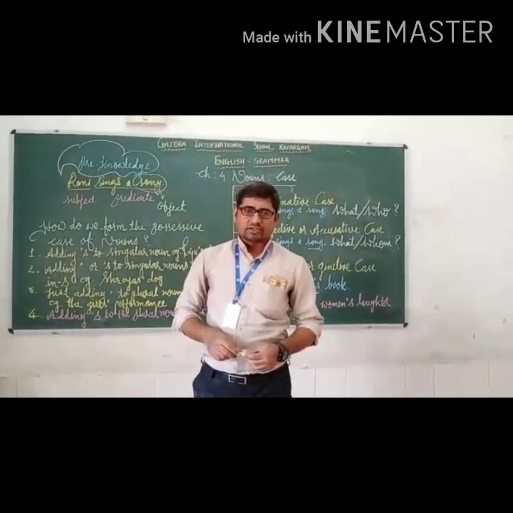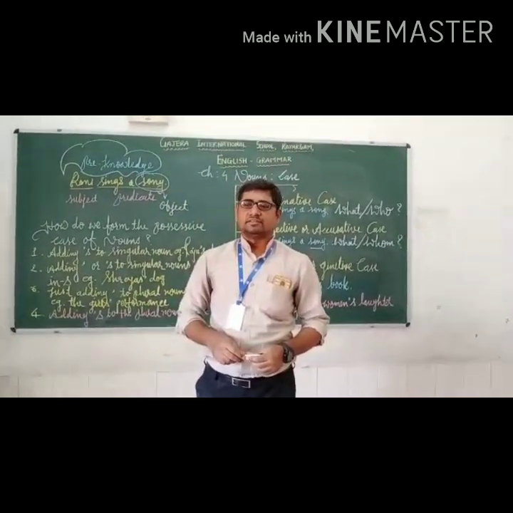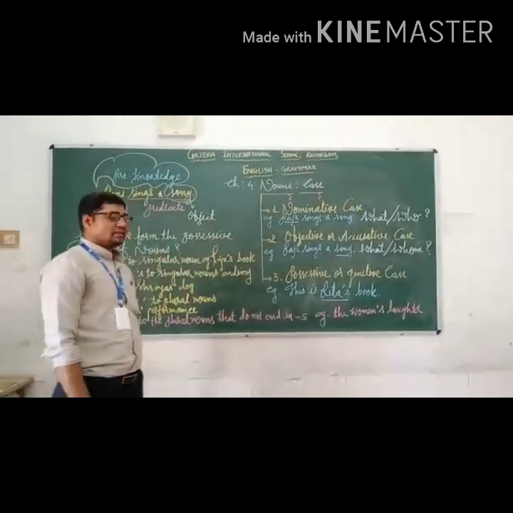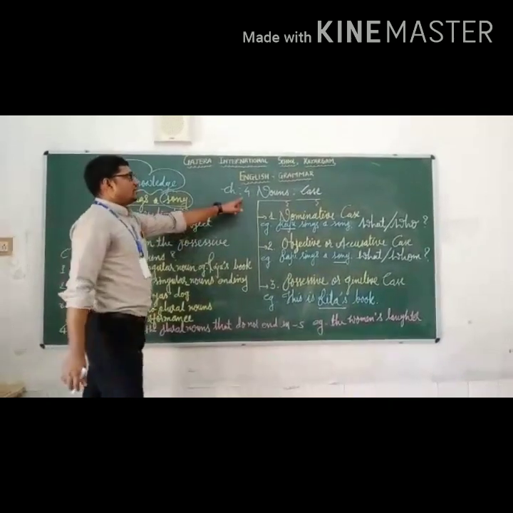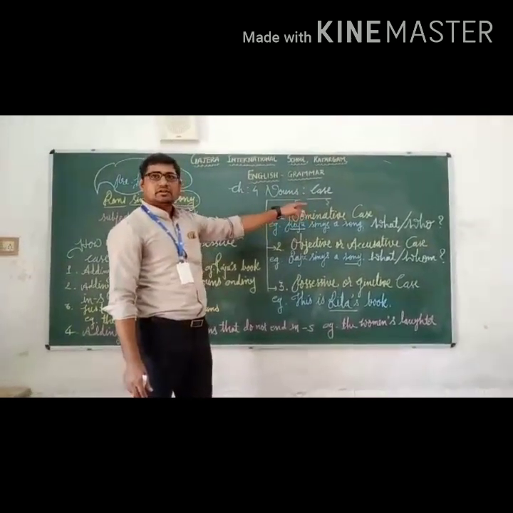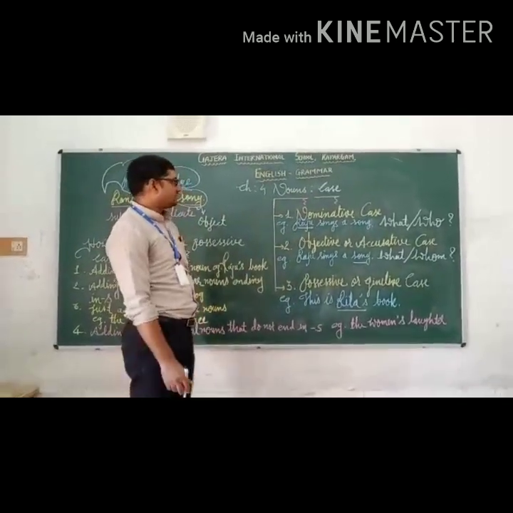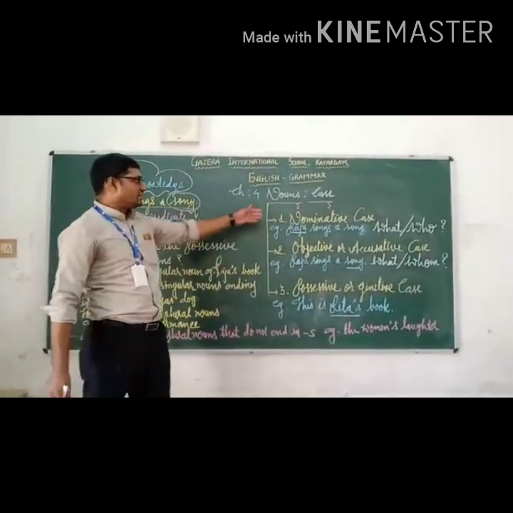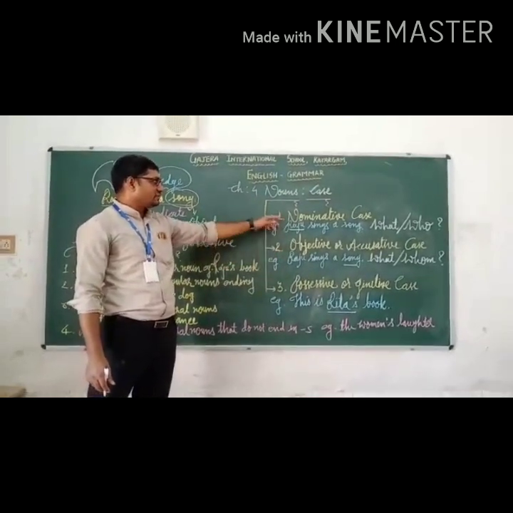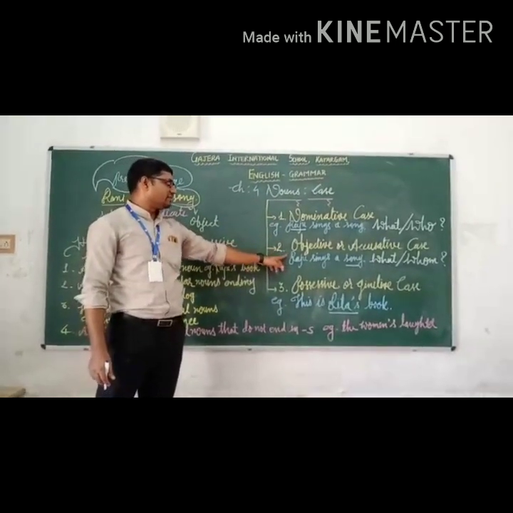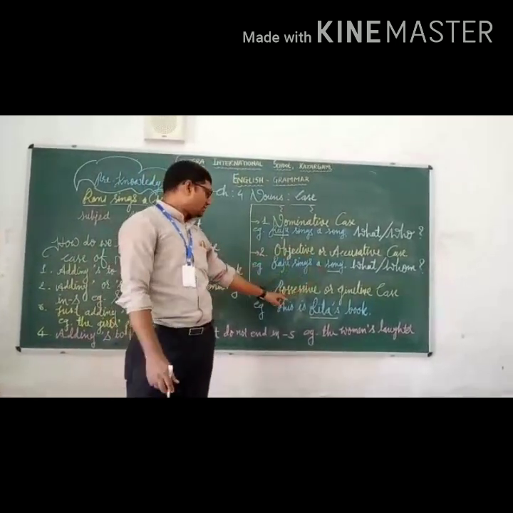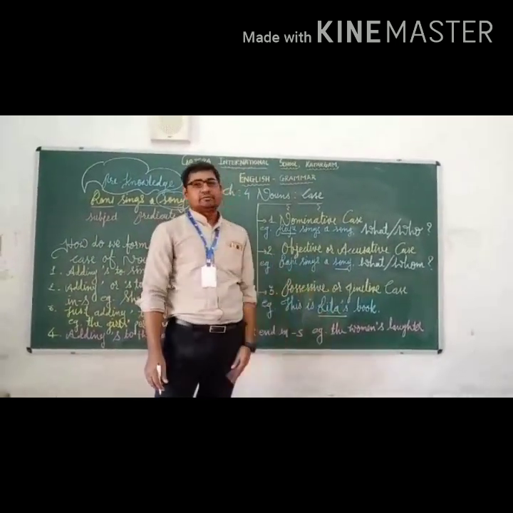Today I am present over here with a new grammar topic, and that is chapter number 4, nouns case. Case of the noun shows the position of the nouns in the respective sentences. Basically, there are three types of cases that can be classified here. First one, nominative case. Second one is the objective, or we can say accusative case. Third one is possessive or genitive case.